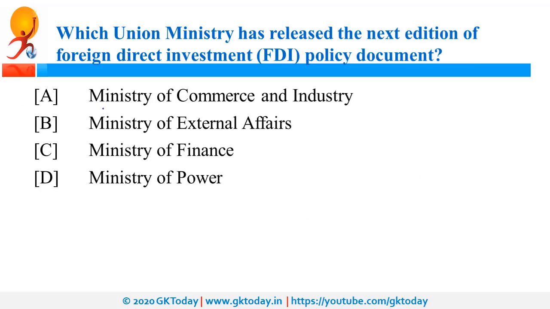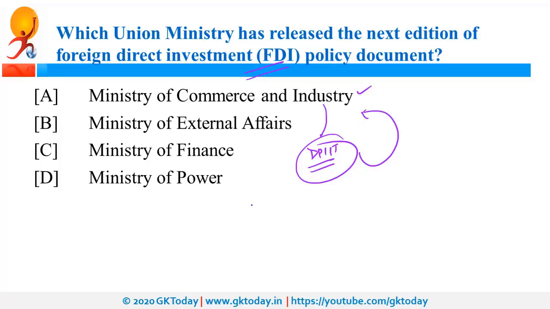So the first question is, which union ministry has released the next edition of Foreign Direct Investment Policy document? So this has been released by Commerce Ministry. What is FDI? It is Foreign Direct Investment, and recently few amendments were done in this policy, and that is why the new document is released by Commerce Ministry. So DPIIT is the nodal authority in this matter. What is DPIIT? It is Department for Promotion of Industry and Internal Trade. So this department is under Commerce Ministry.